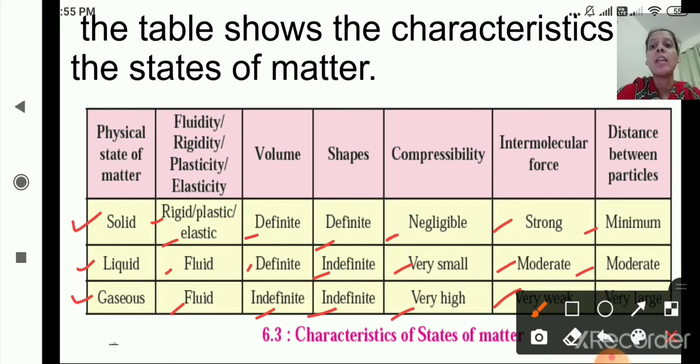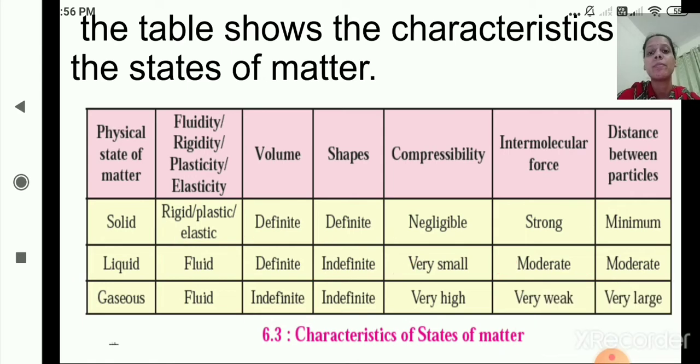Then solids are non-compressible. Liquids, compressibility is very small, and gases, very high compressibility. Then intermolecular force between the particles in solid is very strong, in liquid moderate, and in gases very weak. Distance between the particles in solid is minimum, as we have seen in the figure, in liquid it is moderate, and in gases it is very large. So this is about the characteristics of the states of matter.